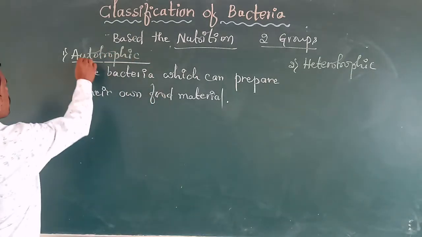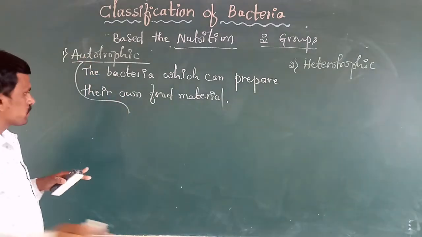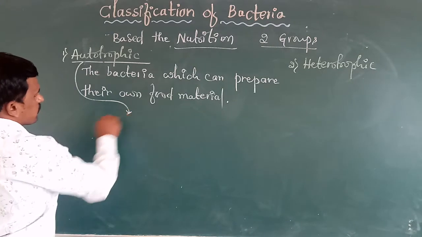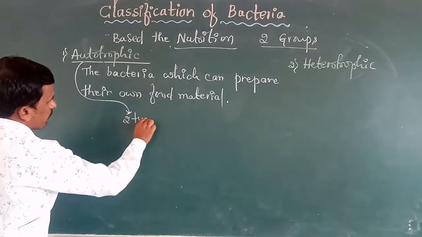This autotrophic bacteria is further divided into two types.